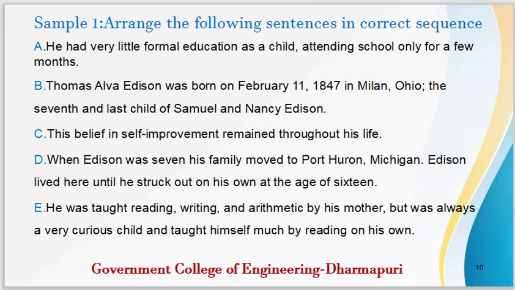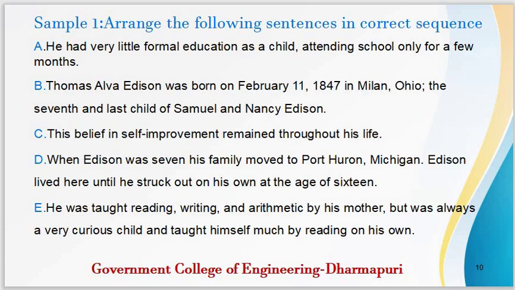So if you look at the last sentence very closely, you will find a link between sentence C and E. Sentence E ends with the phrase reading on his own, which refers to self-improvement. So, which sentence gives further details upon that self-improvement?